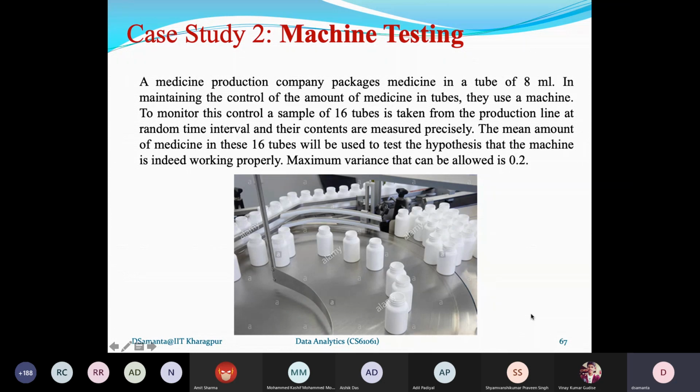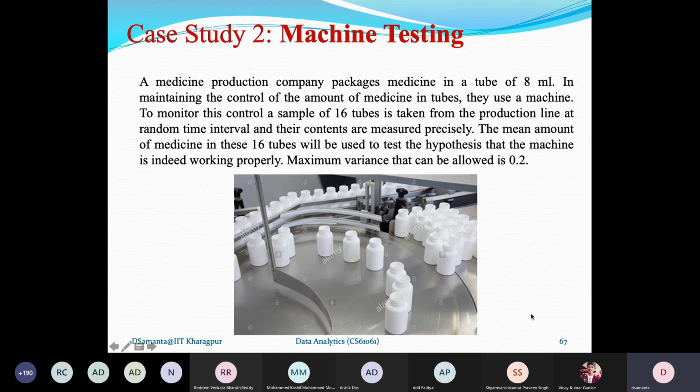So from the production line at random intervals, I have collected 16 tubes after bottling, and I consider them as a sample. My tolerance level is measured as a variance that can be allowed, 0.2. So 8.2 is fine, but if it is 8.3, then the machine is not working correctly. Similarly, 7.8 is fine, but if it is 7.7 or 7.75, then it is not correct. So that is my tolerance.